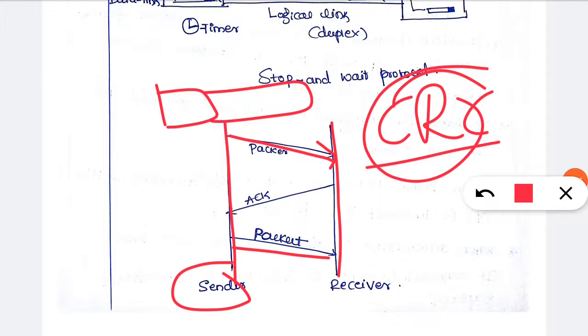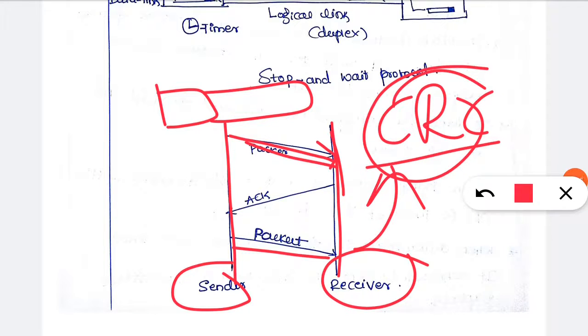Okay, and when a frame arrives at the receiver side, the receiver is going to check the CRC. If the CRC is incorrect, it is going to discard the message. Then what happens is the message is not received, it is discarded. In that case the acknowledgement is not sent back to the sender. The sender does not get the acknowledgement, so that the sender is going to again resend